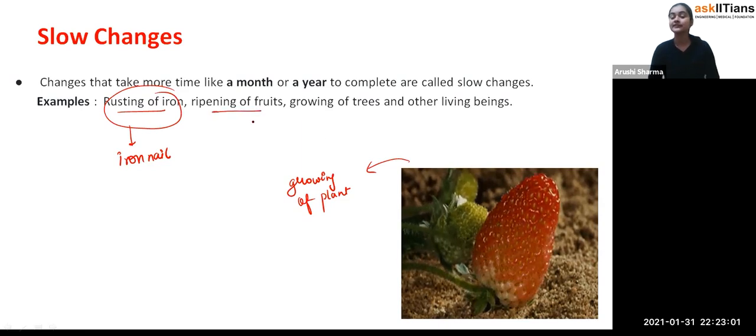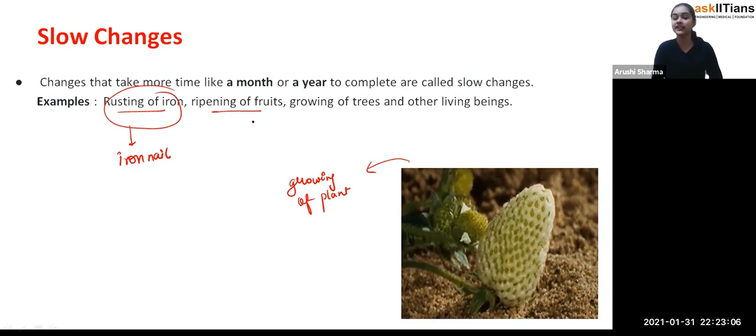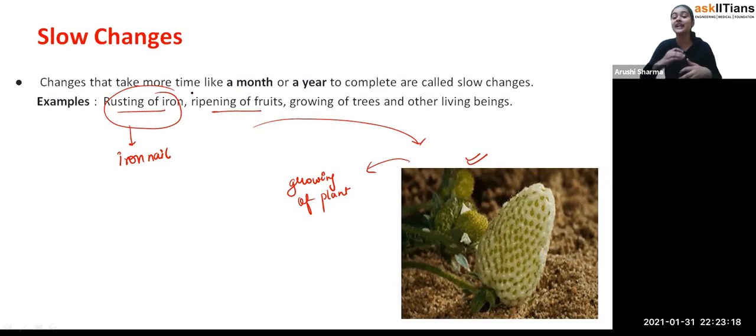Ripening of fruits, when the fruits start ripening, you have seen. Growing of a plant is also an example of a slow change. When you sow a seed into the soil, you will see that after some time, within 1 month or more than 1 month, the plant starts growing. Even in 15 days, I can say some seeds start sprouting between 10 to 15 days, but it will take some time. Exactly, growing of trees and other living beings as well. It's not like when we were born we were this much and then we stayed so. We grow like this.